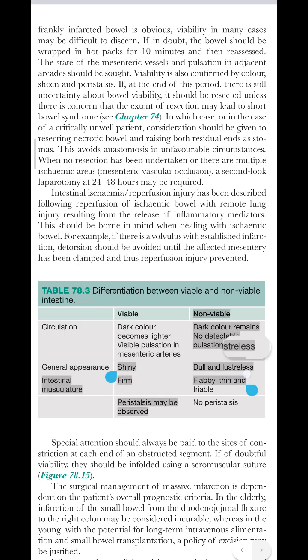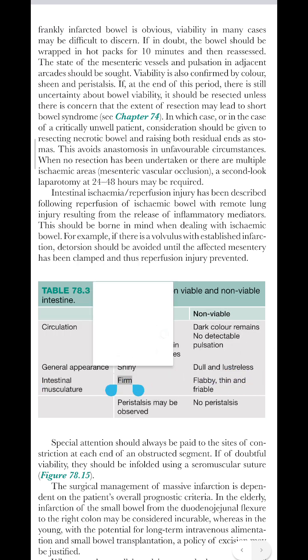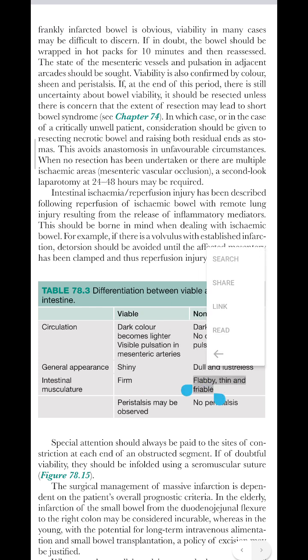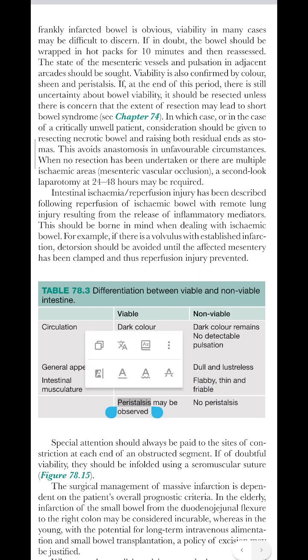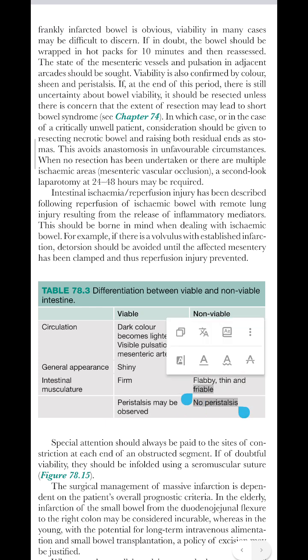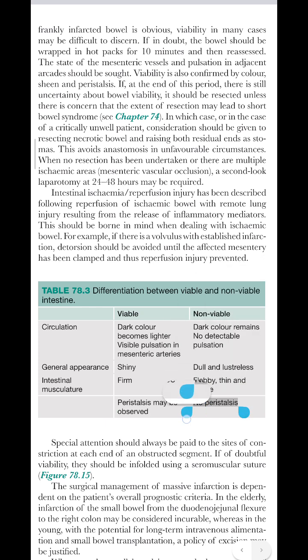Intestinal musculature: firm; flabby, thin and friable. Peristalsis may be observed; no peristalsis.